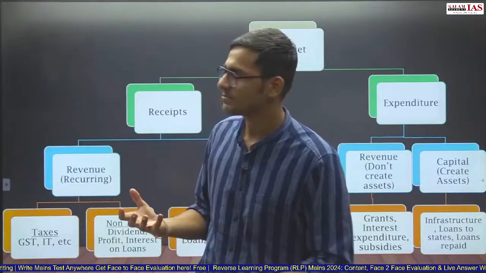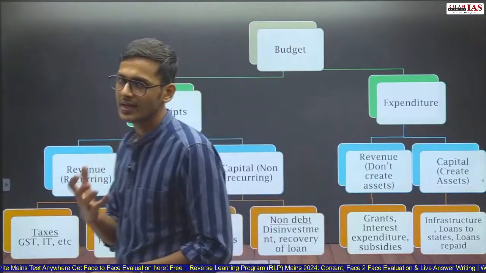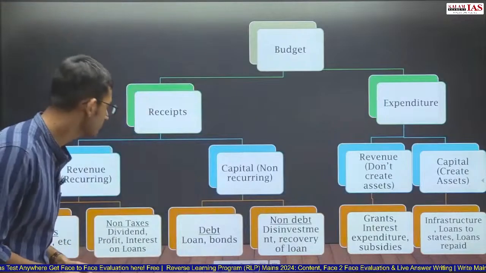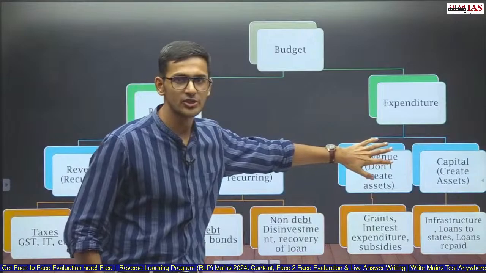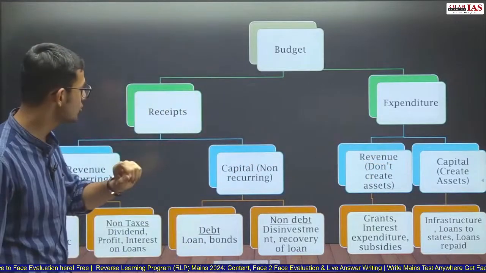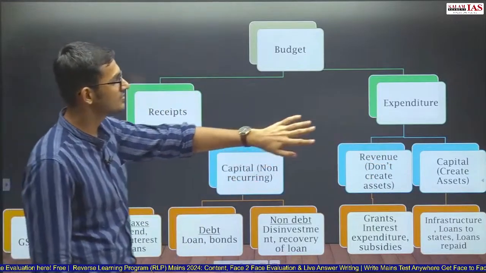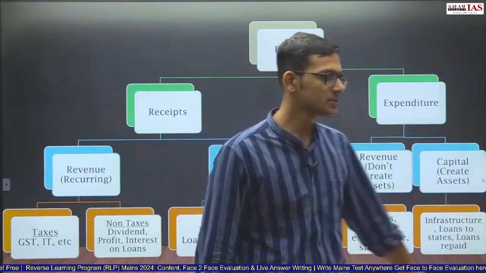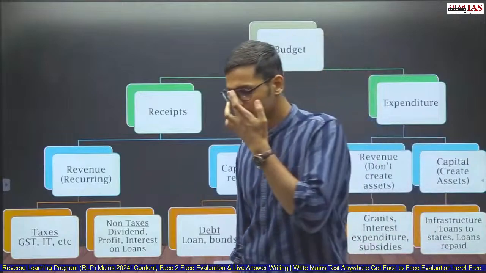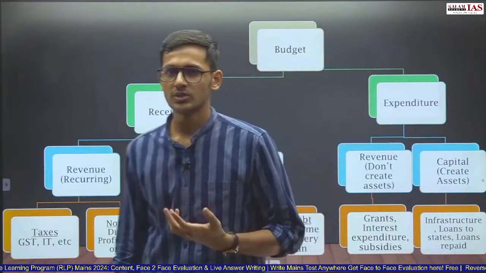Now, the question was about revenue budget and capital budget. Revenue budget will include both revenue receipts as well as revenue expenditure. Capital budget will include both capital receipts as well as capital expenditure. Now, you know the examples, you know what is the difference between revenue and capital. This question is now doable.